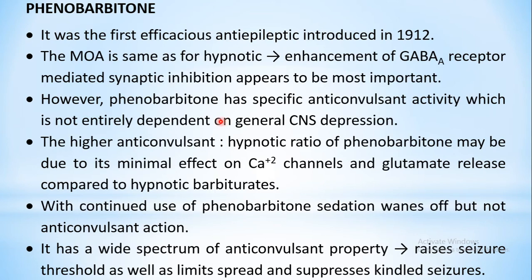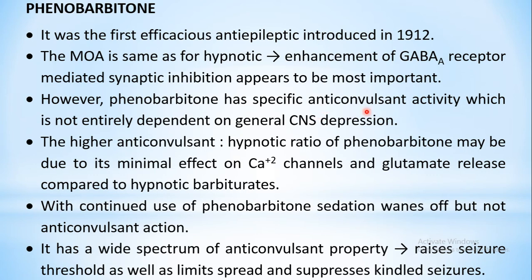So synaptic inhibition will be seen with the same mechanism as we have seen under sedative hypnotics. However, out of all the barbiturates, phenobarbital is the only example which has specific anticonvulsant activity. Rather, we have seen that barbiturates have a general CNS depressant property, but that is not the case with phenobarbital.